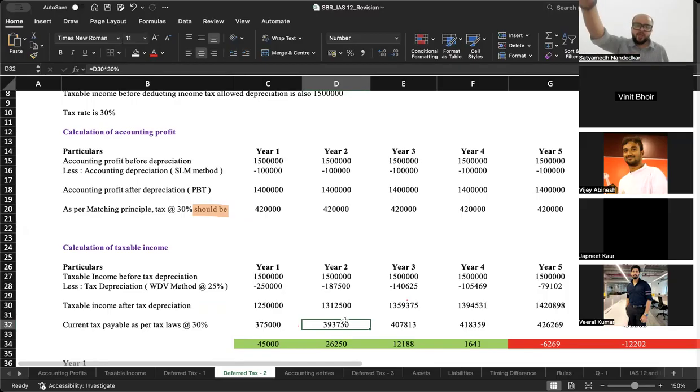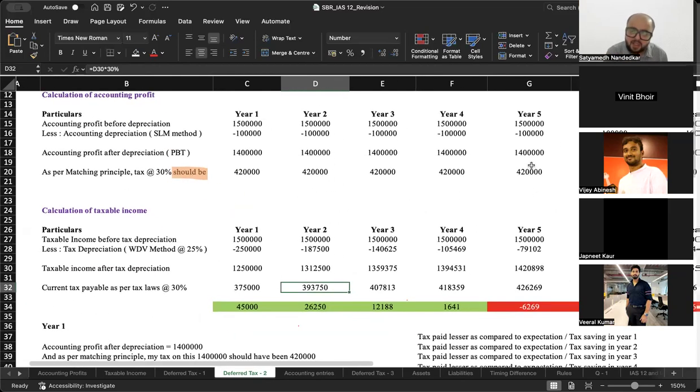Now, if you have to pay in the future because of an event that has taken place today, record the liability today itself. So each year we are recording deferred tax liability. You arrive in year 5. In year 5, look, profit before tax is 14 lakh. 30% of that is 4,20,000.